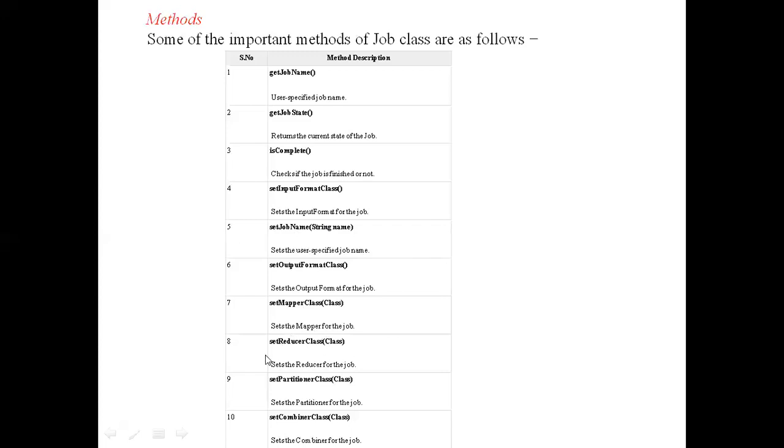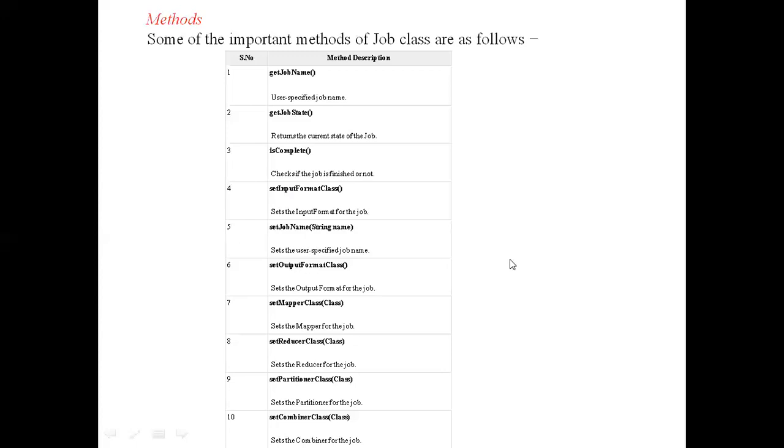Okay, setPartitionerClass. Already we know that whenever a job is split into inputs, some number of subtasks, that is called input splits. setPartitionerClass sets which class we are using for partitioning the job. setCombinerClass sets which class we are using to combine the outputs. All these are the important methods: setMapperClass, setReducerClass, setPartitionerClass, setCombinerClass. These are the various classes we have to write in the MapReduce program. The Job class will communicate with all these other classes using these methods.